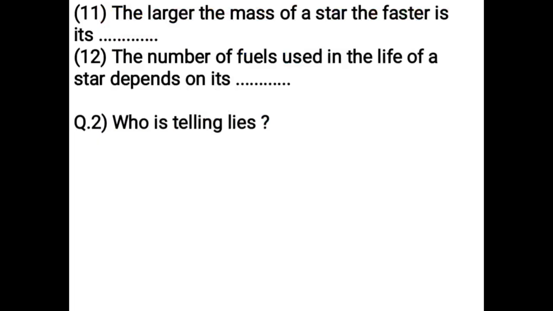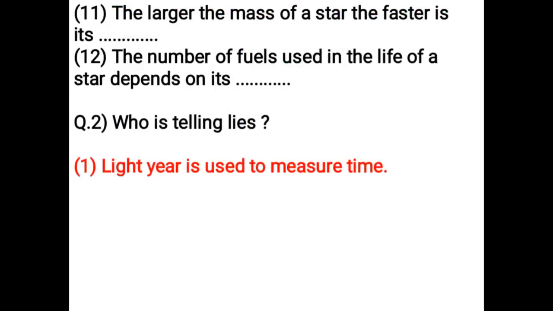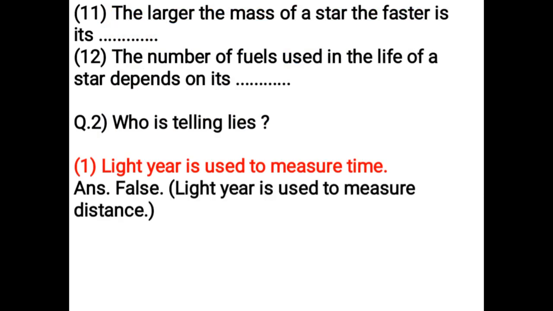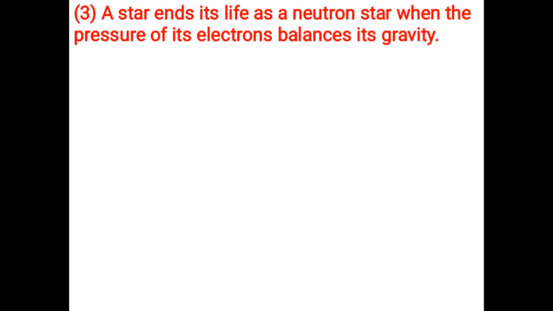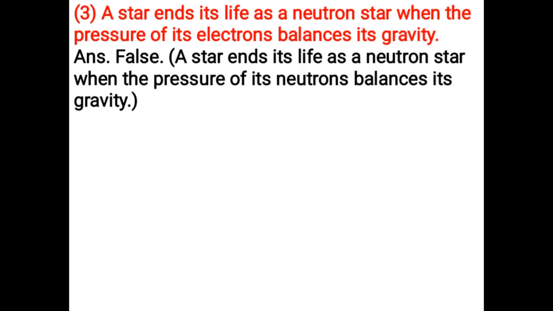Who is telling lies? Light year is used to measure time. False. Light year is used to measure distance. End stage of a star depends on its initial mass. True. A star ends its life as a neutron star when the pressure of its electrons balances its gravity. False. A star ends its life as a neutron star when the pressure of its neutrons balances its gravity.